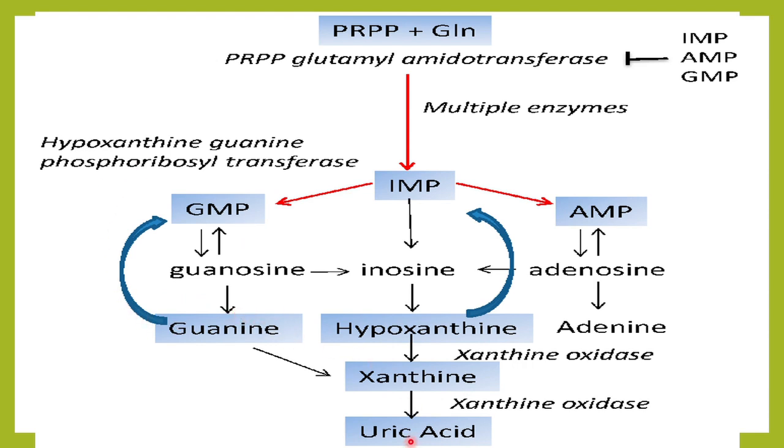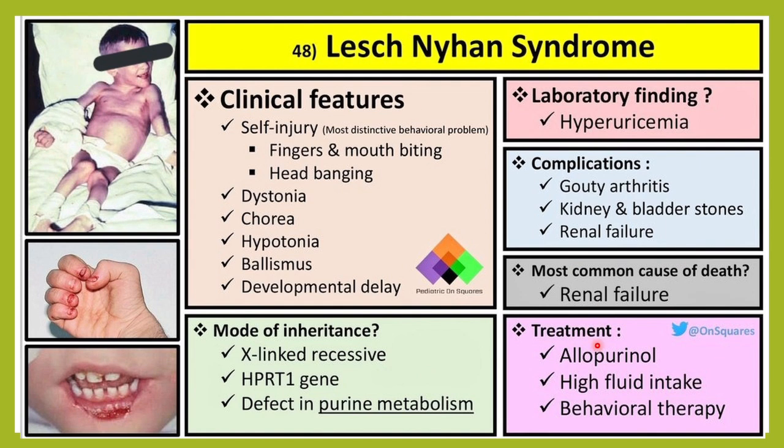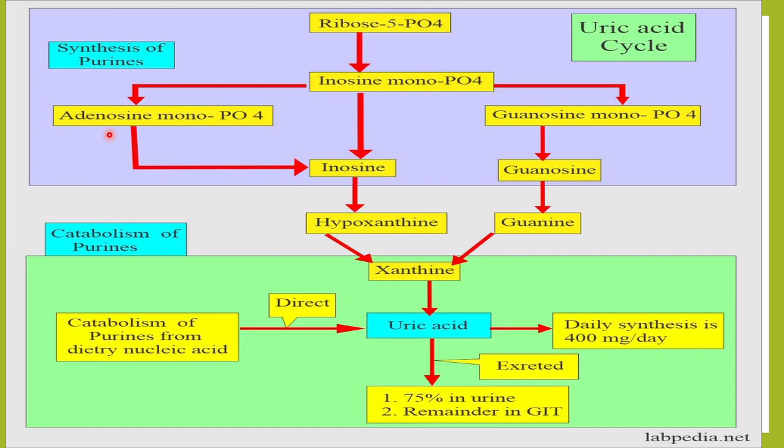Sometimes they can be salvaged. Instead of all becoming waste, they can be salvaged and reutilized. That can also lead to the formation of uric acid, which is a waste product. So this is Lesch-Nyhan syndrome where the child, usually a boy, has hypotonia, dystonia, ballismus, developmental delay. He will have gouty arthritis and hyperuricemia because of the deficiency of HGPRT in the metabolic pathway.